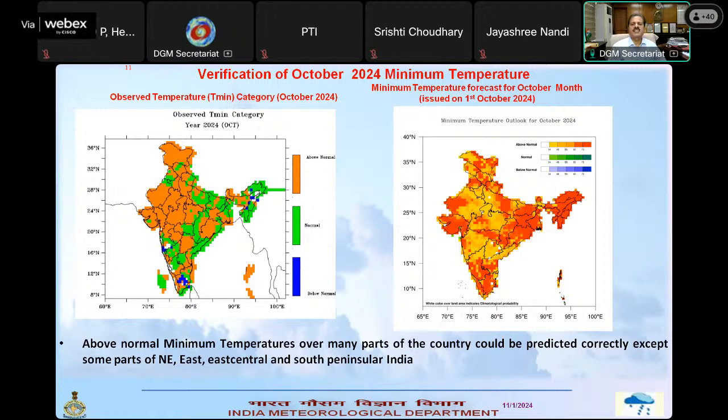Now let us look at the minimum temperature. Right hand side is the minimum temperature forecast. Left hand side is the actual minimum temperature.